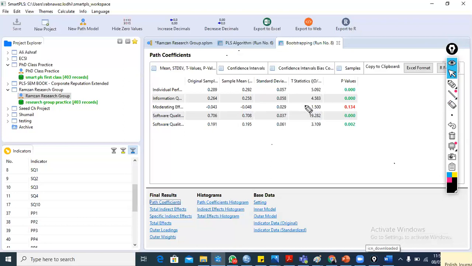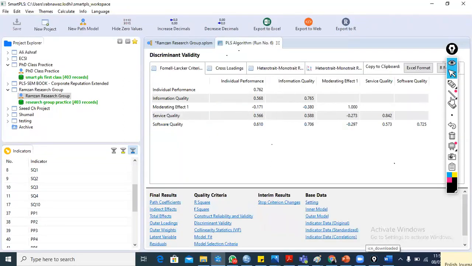So for testing model fit, we need to come back to the PLS algorithm. This is the PLS algorithm we already applied. This is the model fit, and these are the R square and F square values. If you click on R square or F square, you can easily find it. And this is also a model fit criterion.